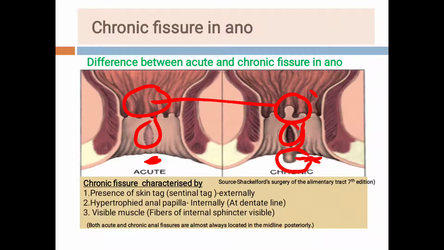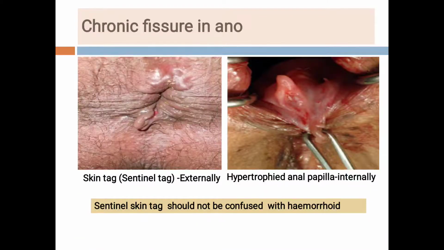So whenever you see the skin tag, or sentinel tag externally, then it is a case of chronic fissure in ano. This is the hypertrophied anal papilla. This is present internally. We cannot see it from outside, but we can see the skin tag or sentinel pile. So from these, students, we will be sure shot to diagnose whether it is an acute fissure or chronic fissure. Now see this diagram.